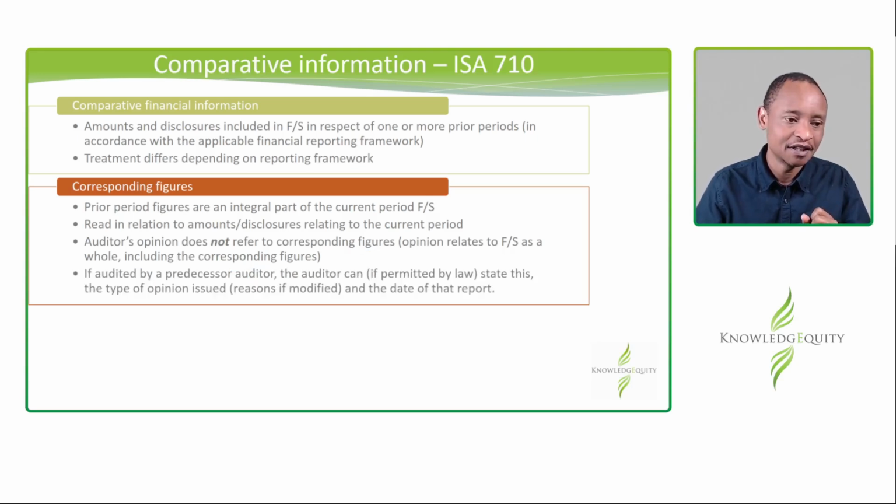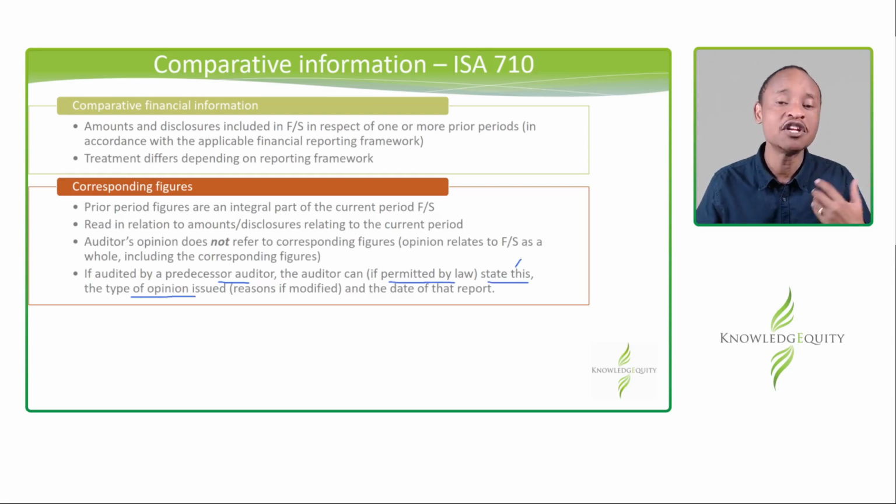I'll explain this in more detail. If it's audited by a predecessor auditor, for example, if this year was audited by Grant Thornton and the prior year was audited by KPMG, Grant Thornton can actually mention that KPMG audited the corresponding figures, if the law permits. It's very important to consider whether the law in your jurisdiction permits. If it does, Grant Thornton can say, yes, KPMG audited. They can state the type of opinion that was issued, and if it was modified, the reasons why, and the date of that report.